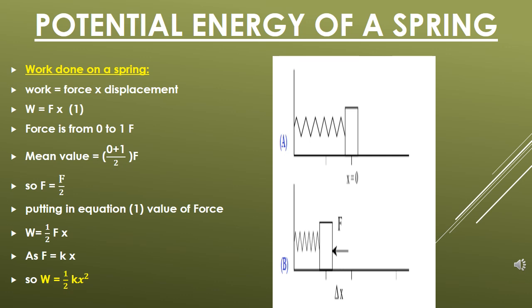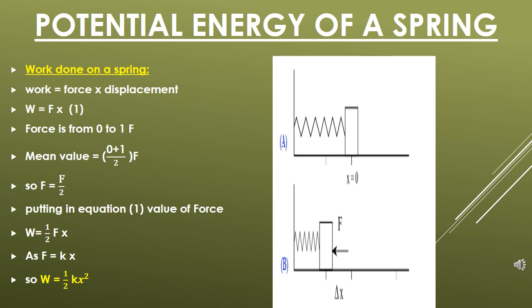How much is this potential energy? Answer: the energy which is transferred. How do we know how much energy is transferred? Let's calculate how much work is done, because change in energy is equal to work done. So let us see how much work is done. So work done on the spring is equal to force into displacement.